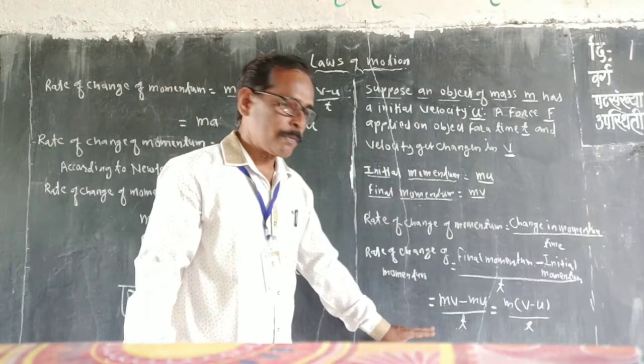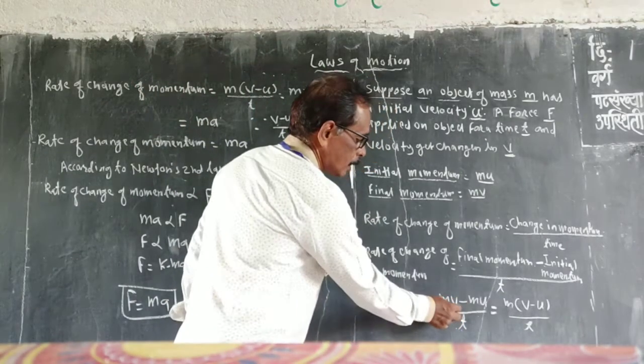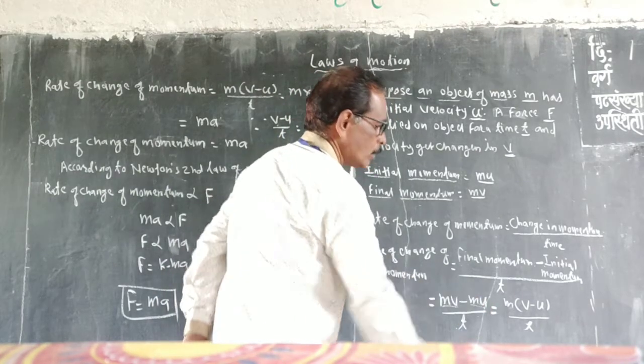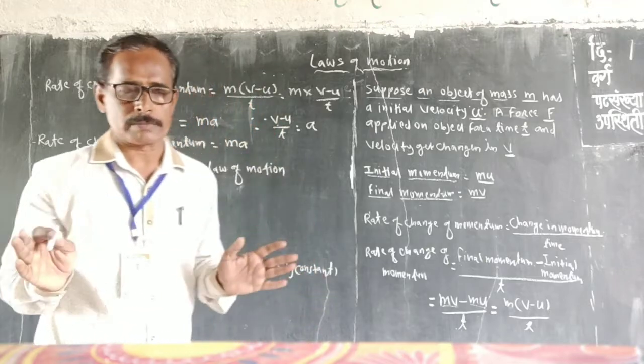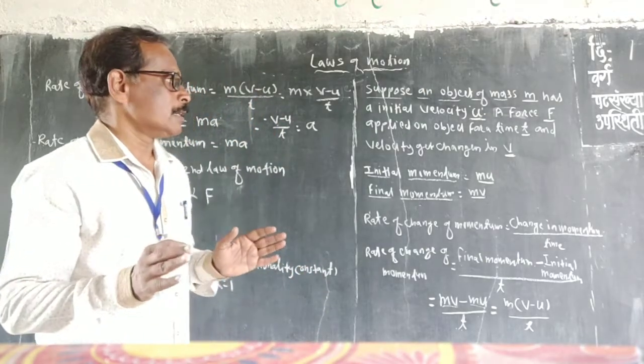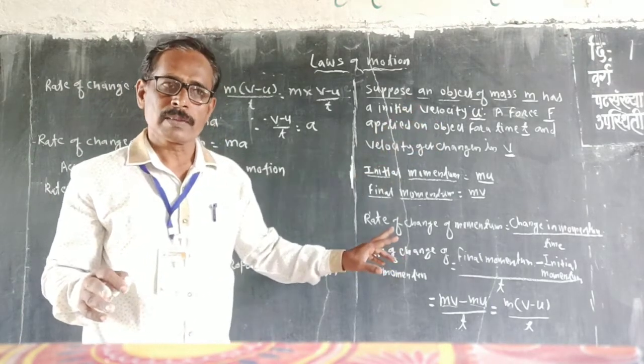We modify that equation into another form. In both the final momentum mv and the initial momentum mu, m is common, and it is the mass of the same object, so they have equal values.